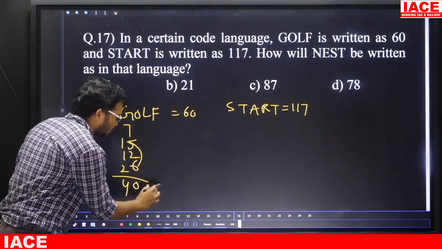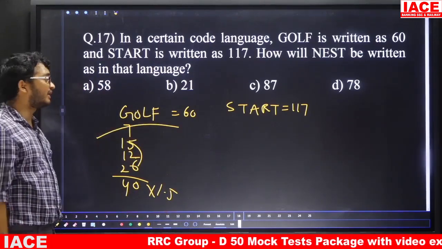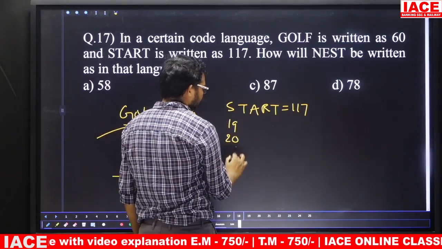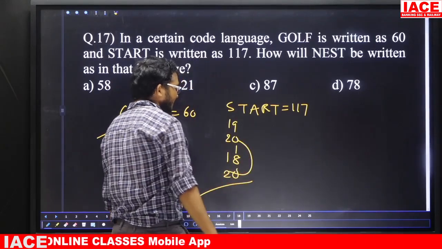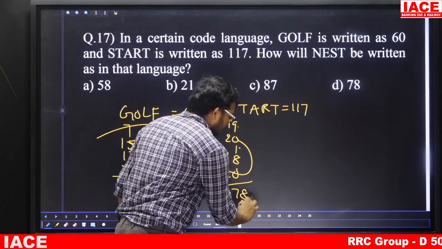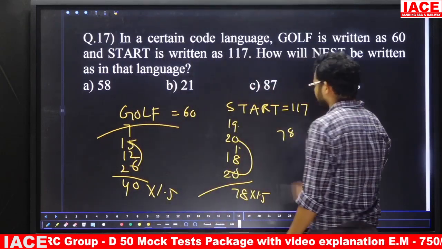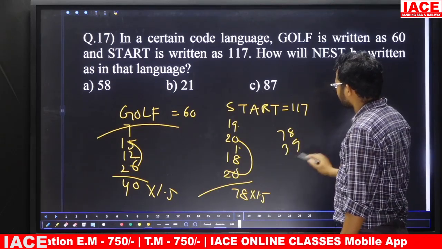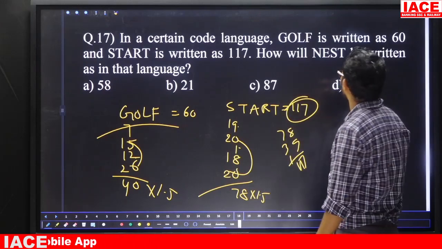That means here it is multiplied by 1.5. That means the logic is the sum of the alphabets into 1.5. Suppose we check here. S face value 19, T face value 20, A is 1, R is 18, and T is 20. So 39, next 40, next 58, next 78. 78 into 1.5 is 78 plus half of 78, which is 39. So the total is 117. That means the logic is the sum of face values into 1.5.